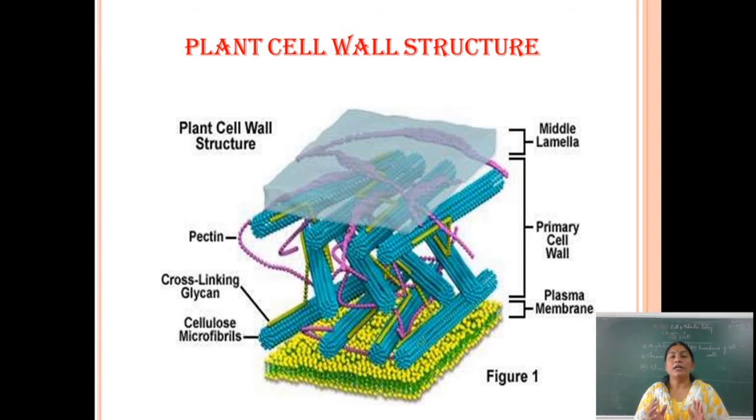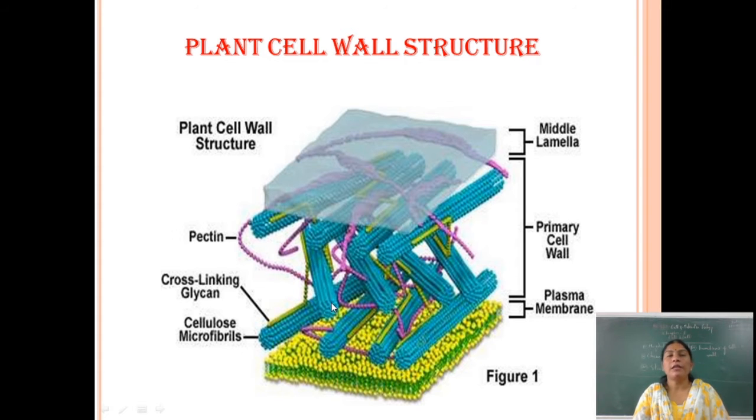Here in the diagram of the plant cell wall structure, this one is the middle lamella, these are the primary cell wall, this is the plasma membrane, here are the pectic compounds, cross-linking glycan, and here is the cellulosic fiber.